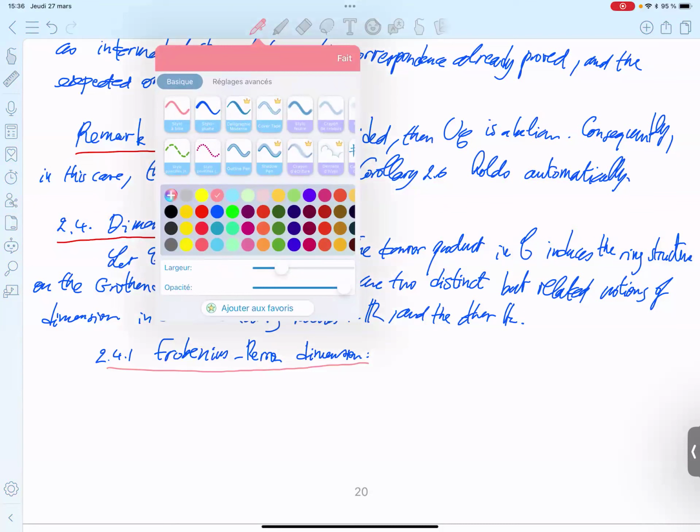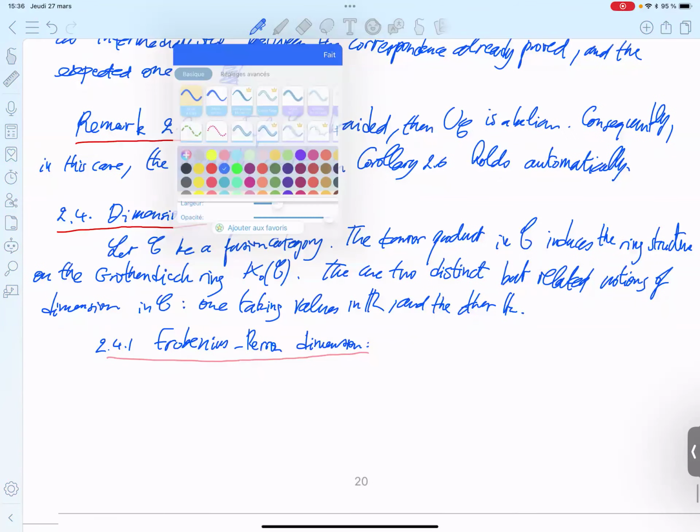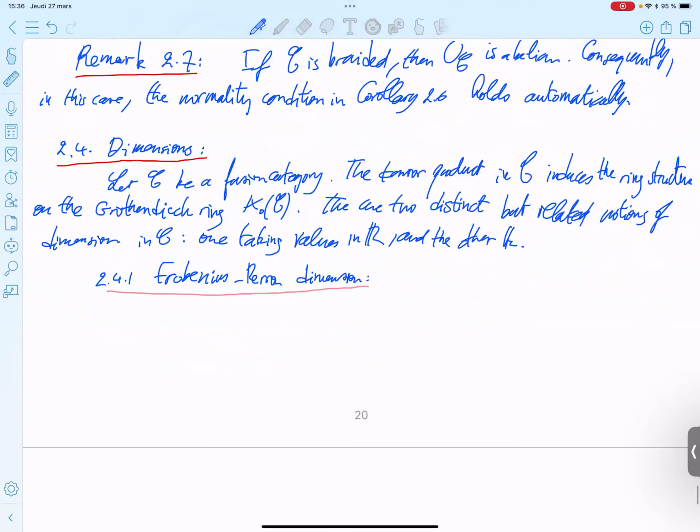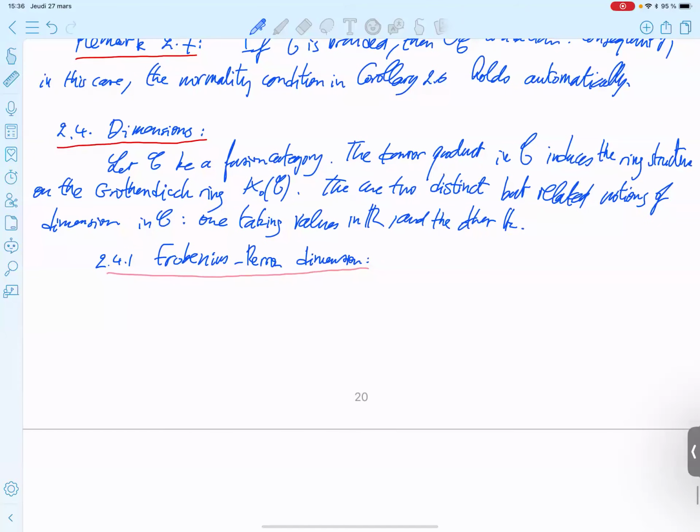We'll not go into the details of the Frobenius-Perron theorem, which is explained in detail in the EGNO book. The Frobenius-Perron dimension is a linear character. More precisely, it's a ring homomorphism from the Grothendieck ring to R, in fact, to R plus.